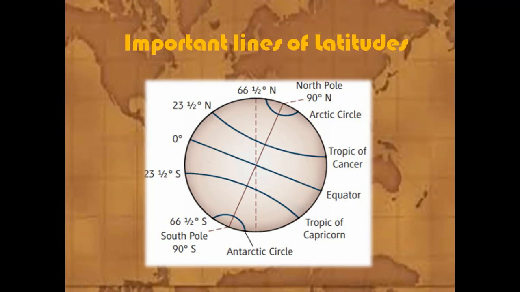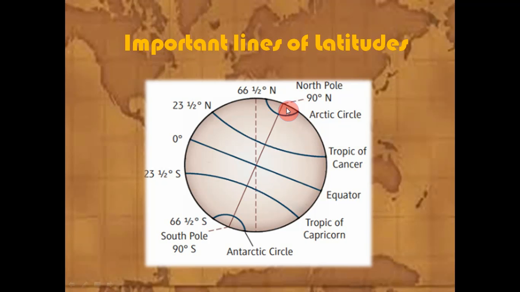Then Arctic Circle. Can you see here? Arctic Circle is located at 66.5 degree north. Then Antarctic Circle, that is 66.5 degrees south. It is in the southern hemisphere. These are some important lines of latitudes. These are important latitudes. And the two poles here.